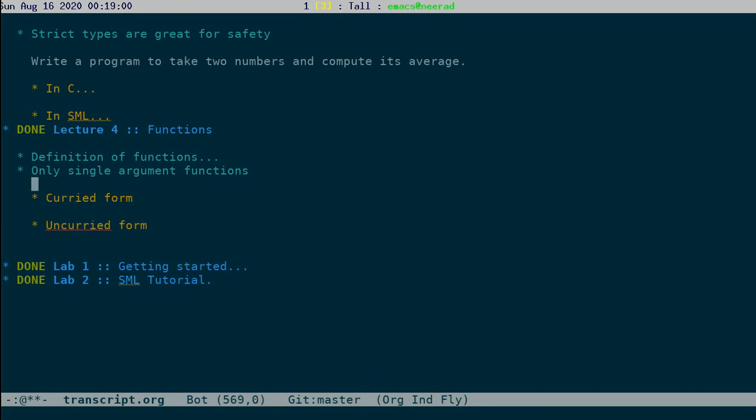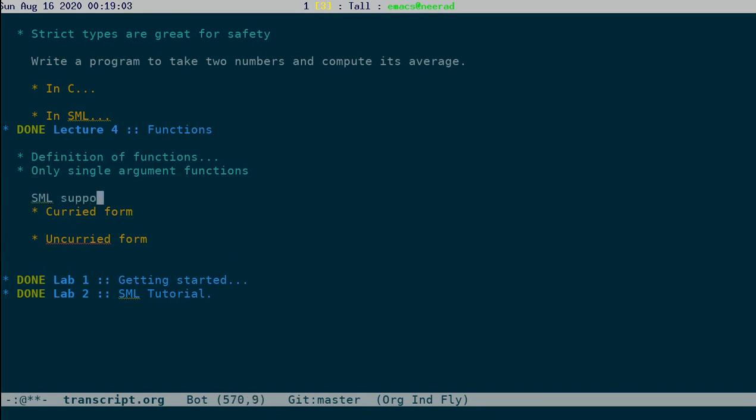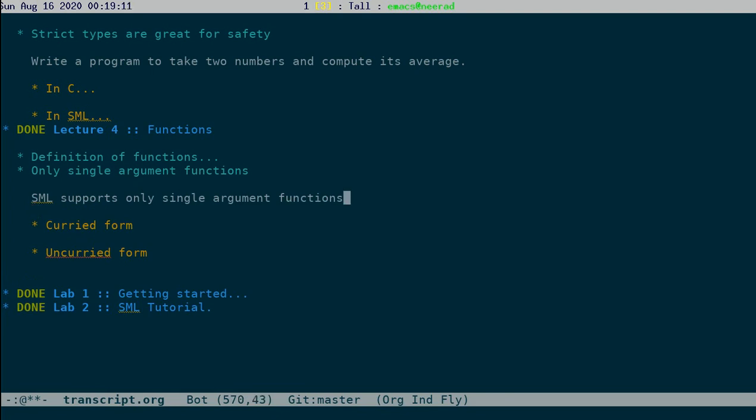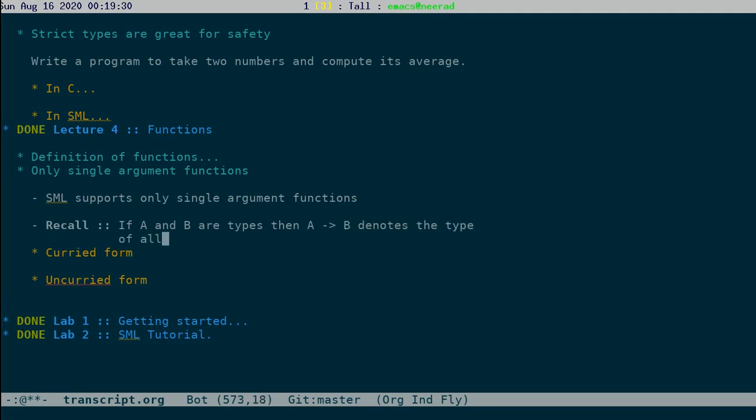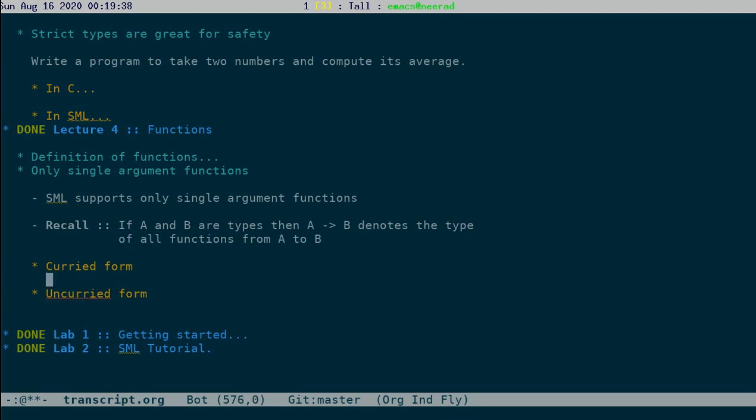Okay, so I recall at this point that if A and B are types, then A arrow B denotes the type of all functions from A to B. Okay. So in the curried form, what you do is the following.